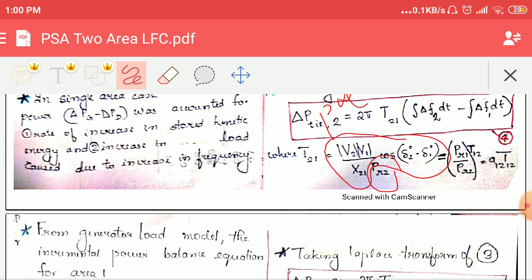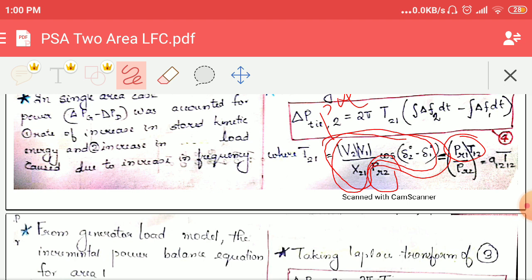And here you can do one more thing. We can convert this T21 into T12 by using an expression, because V1, V2 divided by X12 and X21 both are same. And this part is actually PR1 into T12. Okay, divide it with PR2, you will be obtaining T21.